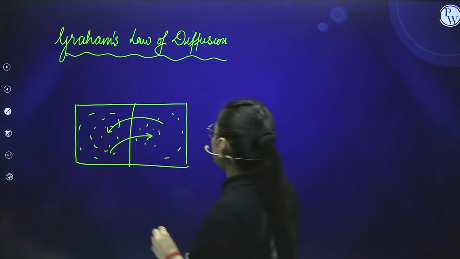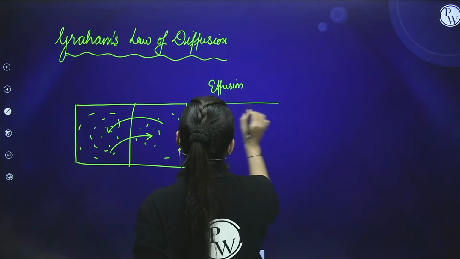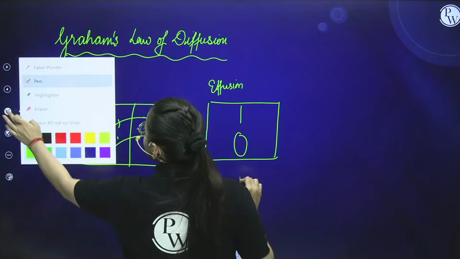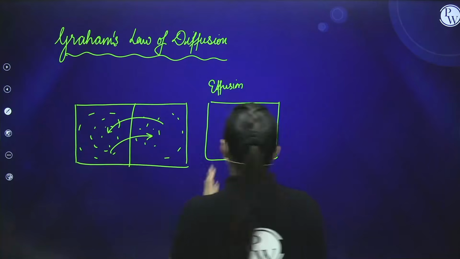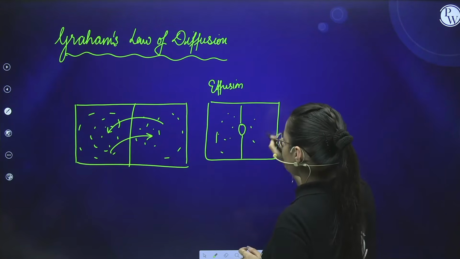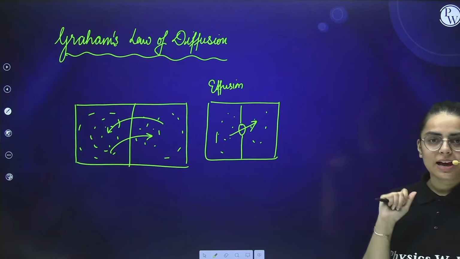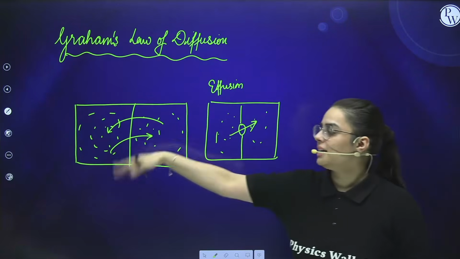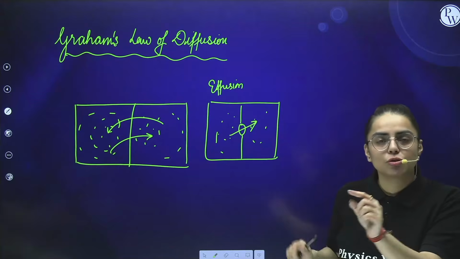But if I'm talking about effusion, in the case of effusion, if this membrane had a small hole, then the movement of particles through this small hole would be effusion. For example, a spray, the little movement of the particles in the air. When there is a complete intermixing of particles, that is diffusion. When there is a little movement from a particular hole, it is effusion.